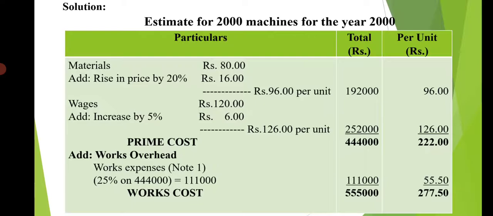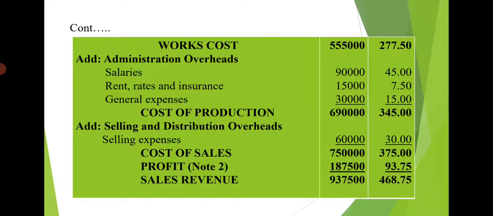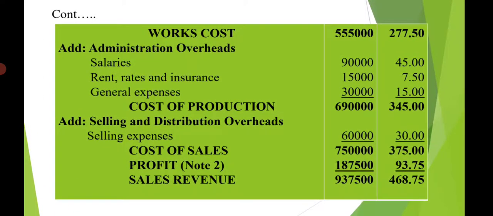So the total works cost, that is prime cost plus works overhead, 4,44,000 plus 1,11,000, is equal to 5,55,000 total works cost, and per unit works cost will be 222 plus 55.50, 277.50. So works cost is 5,55,000 total and per unit is 277.50. Next we will add the administrative overheads.